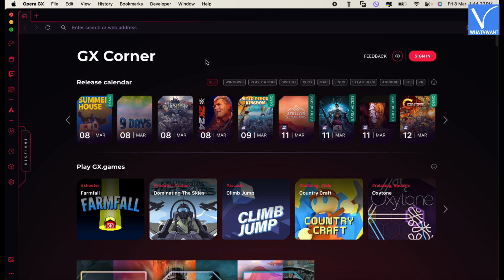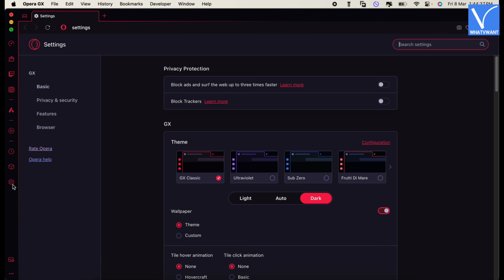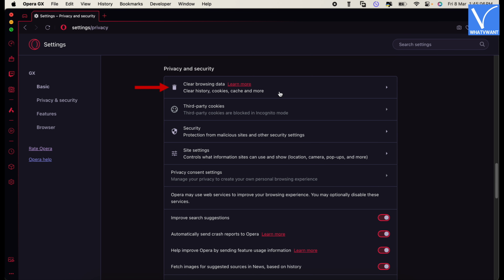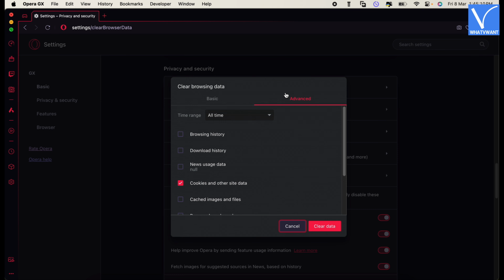Launch the Opera GX browser on your computer. Click on the gear icon available on the left menu bar. Then the Settings tab will open. Move to the Privacy and Security section. And there, you will find the Clear Browsing Data option. Click on it. Then a pop-up will appear.